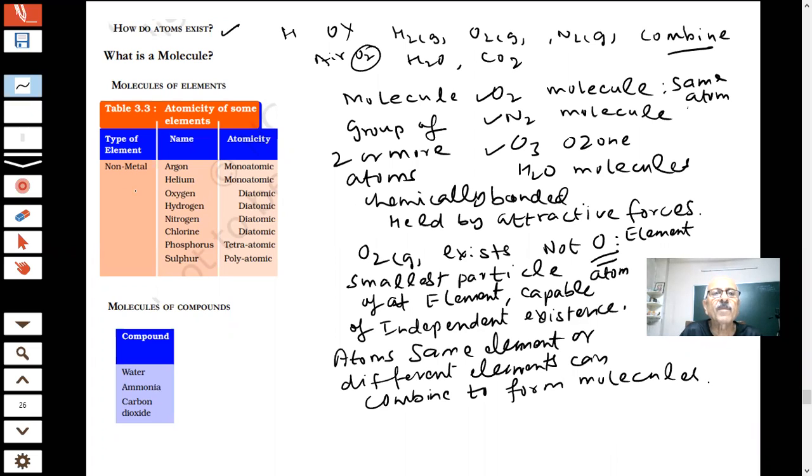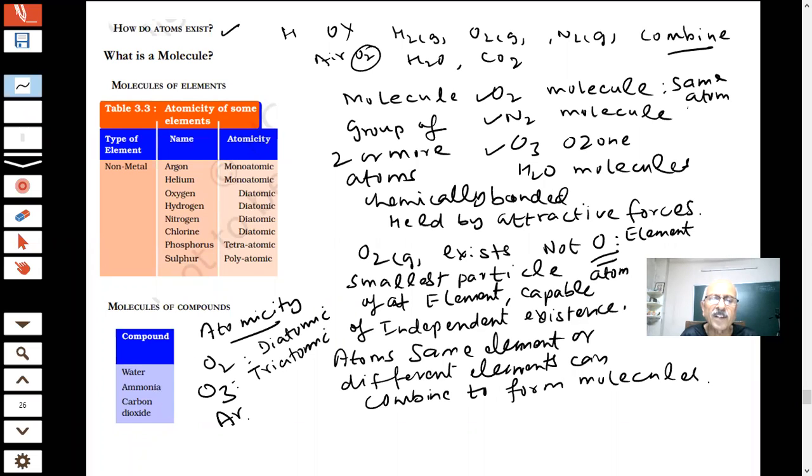And further you can see the atomicity of some of the elements. What is atomicity, students? If I write O2, how many atoms are there in oxygen? 2. It is called diatomic. If I write O3, how many atoms of oxygen? 3. This will be called triatomic.